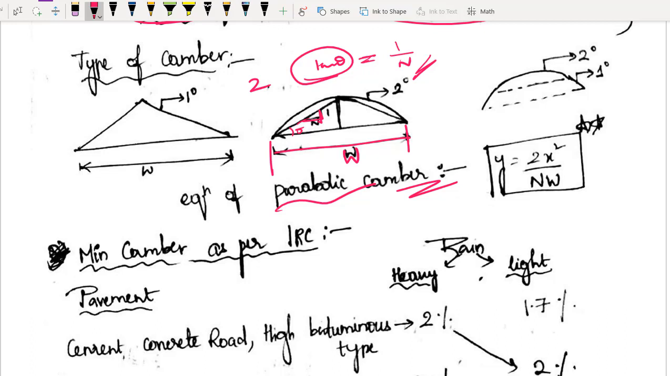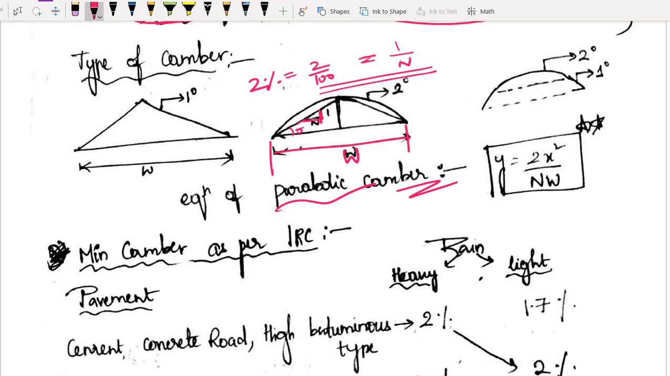So if I am saying I am providing a camber of 2%, how to write 2%? 2% is nothing but 2 by 100. Agreed or not? 2% का मतलब वही होता है ना, 90% का क्या मतलब है? 90 by 100. और if I am writing 1%, that will be 1 by 100. I hope you got it right. So 2% will be 2 by 100. So 2 by 100 is equal to 1 by n. Can you tell what is n value? N value will be nothing but 50. I hope you got it.